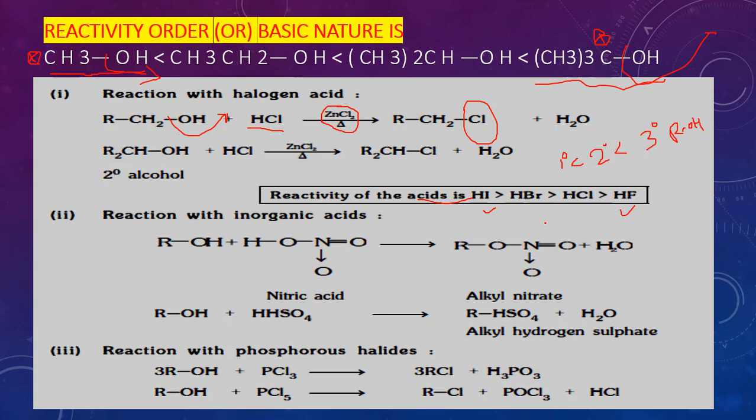Why? Here the alcohol reactivity depends on the protonation of the alcohol first. Actually, the carbon and oxygen bond is not ready to break up. Before this bond breakage, protonation takes place.